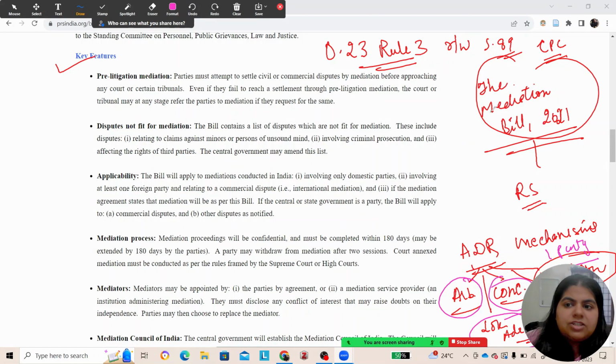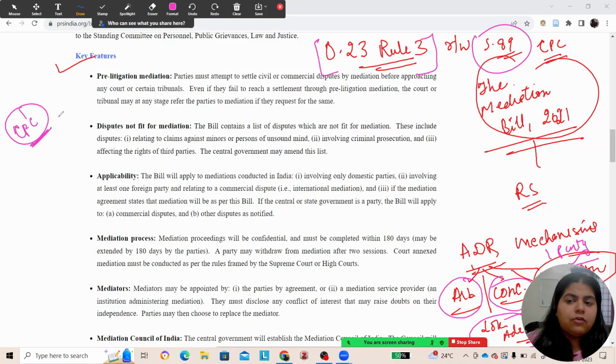So till date, courts governed by Section 89 would refer matters to mediation, and any mediation settlement was enforceable under Order 23 Rule 3. So till date, we were using the CPC primarily for deciding the fate of mediation. But since we have an act for arbitration and conciliation, then why not for mediation? That is why the mediation bill has been drafted.